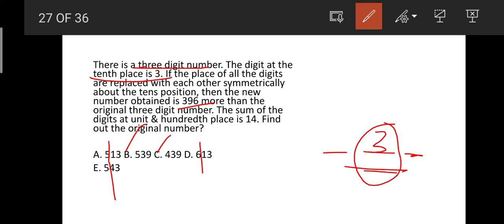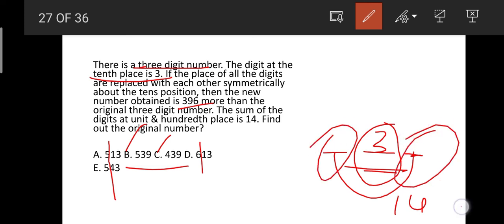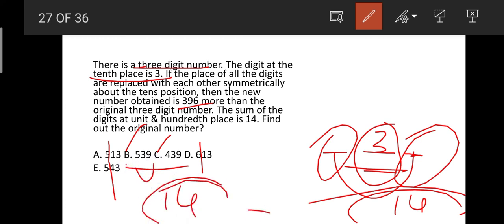Okay. Next, the sum of the digits at unit and 100th place is 14. In these two options, how many options do we have satisfying this condition? That is, by adding the 100th value and then the units value, we are getting 14. It is nothing but only option B, that is 9 plus 5. You will be getting 14, isn't it? So you need not go for this condition. By satisfying the first condition and then the last condition, you will be getting the answer as option B, 539. Okay friends.